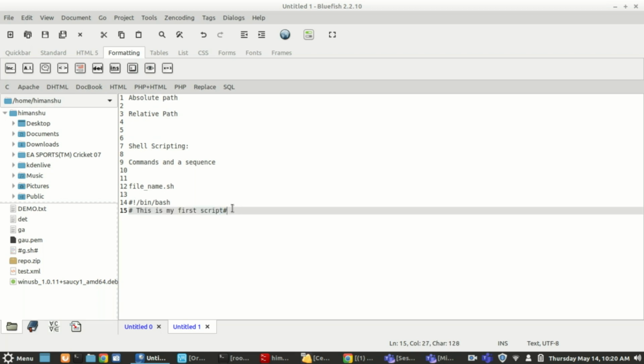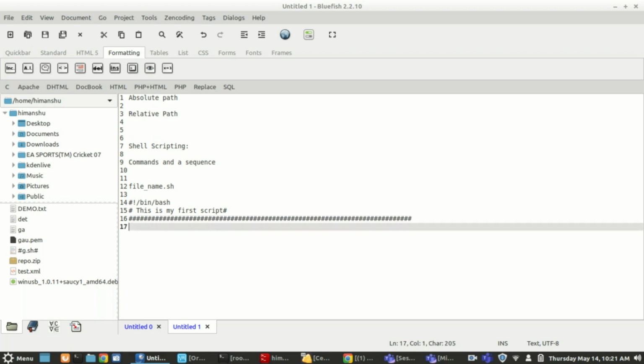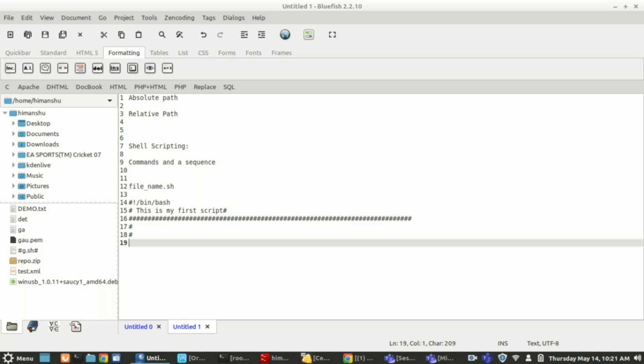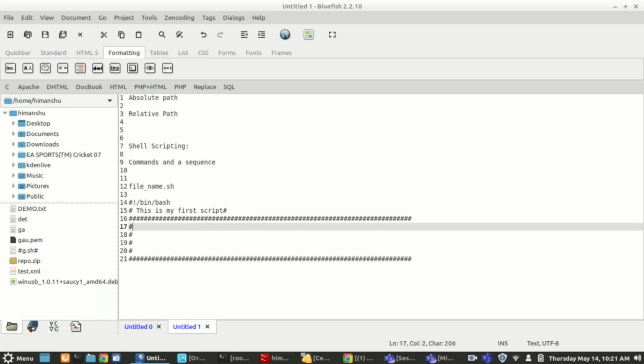Normally we use it to make my script easier and more comfortable for anyone to access and read. So what I normally do is make a header of this section, which is called a header. In this header, I will put details like the purpose of the script. What is this?